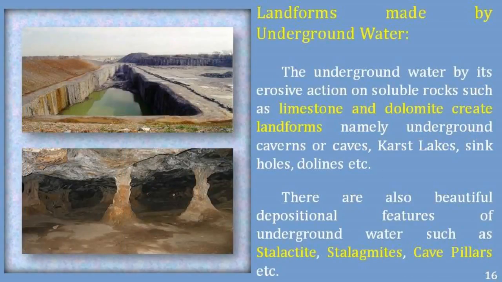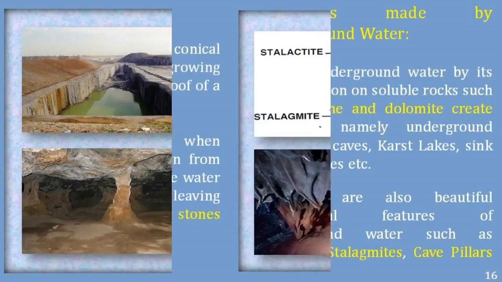Landforms made by underground water. The underground water, by its erosive action on soluble rocks such as limestone and dolomite, creates landforms, namely underground caverns or caves, karst lakes, sinkholes, dolines, etc. There are also beautiful depositional features of underground waters such as stalactites, stalagmites, cave pillars, etc.